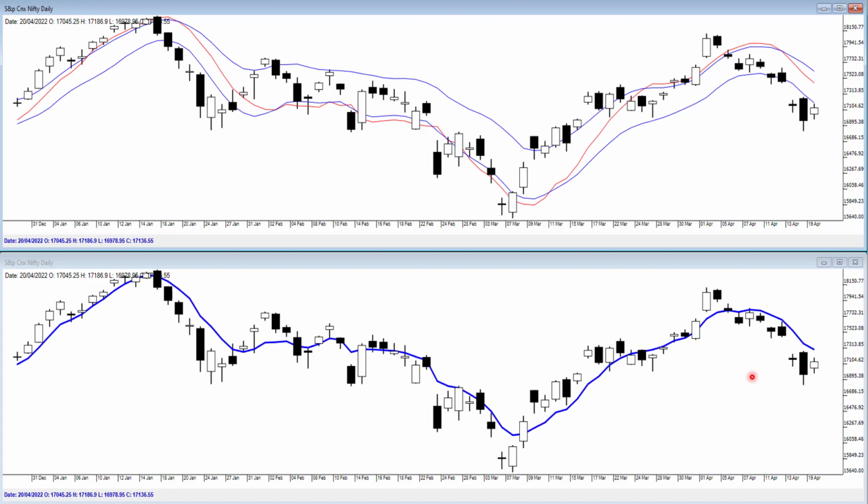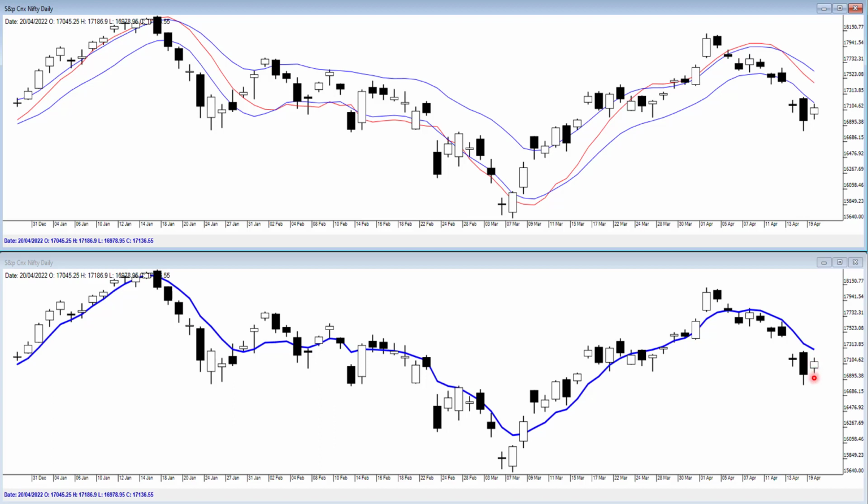The point now is, what do we do tomorrow? What we have today is an inside day. The inside day is not abnormal after a very long price candle. This was a very wide price candle. So any price candle today could have been an inside day, and this is not very unusual.